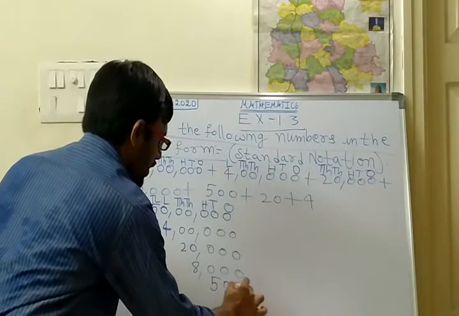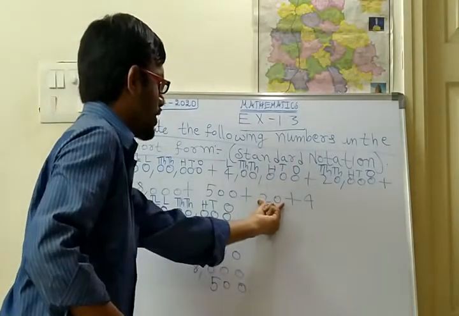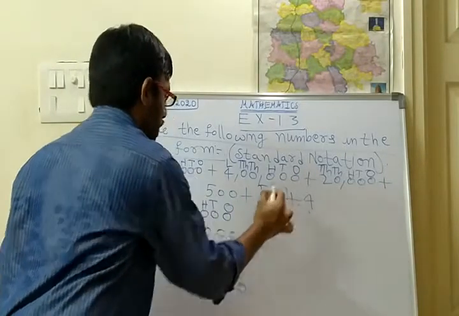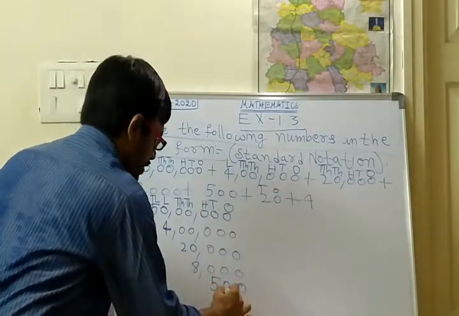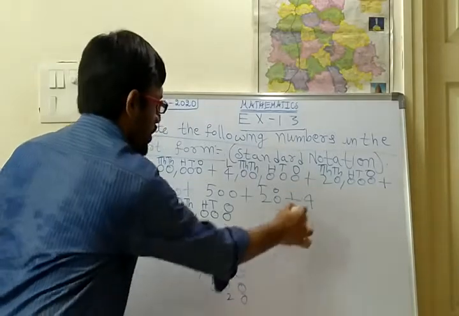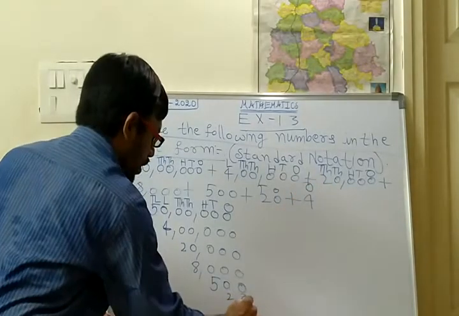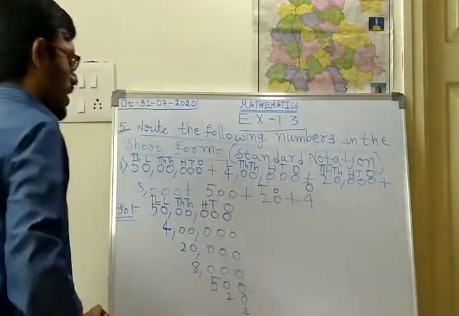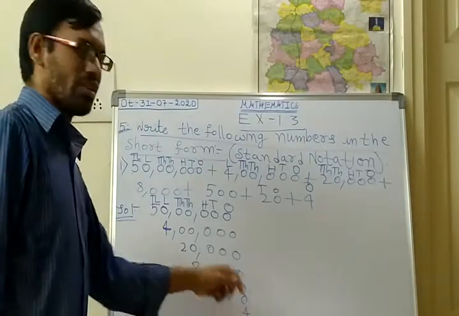So 500. Next 20 is it. So 20 is tens, ones. So below the tens place you should write 20. Next ones. This is ones place only. So below the ones place you should write this one. So now you should add these things.